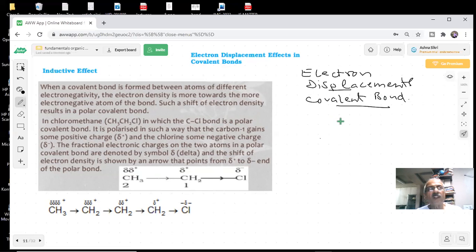If the covalent bond is formed by two same atoms, will there be any displacement of electrons? Tell me. If you have two same atoms, is there going to be any displacement? No, sir. If I represent something like this, almost the same electronegativity. But if I have something like this, students,